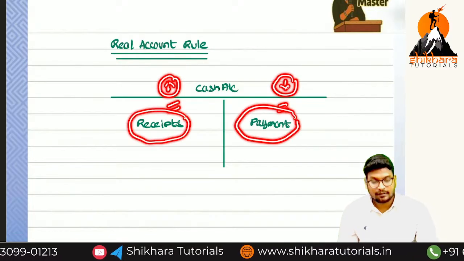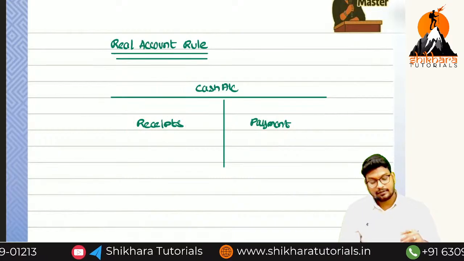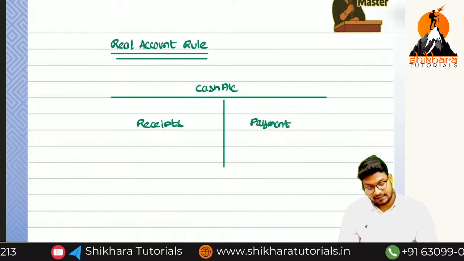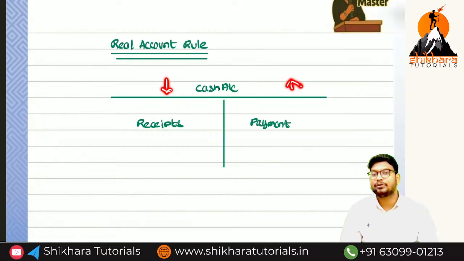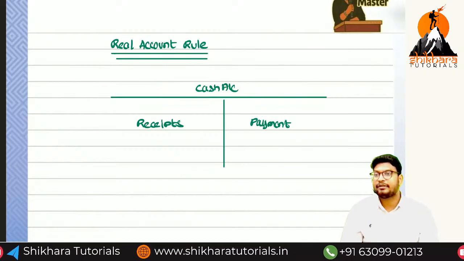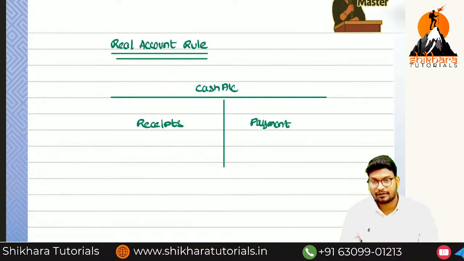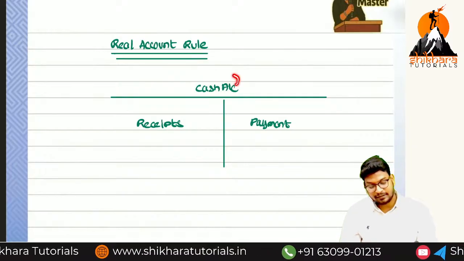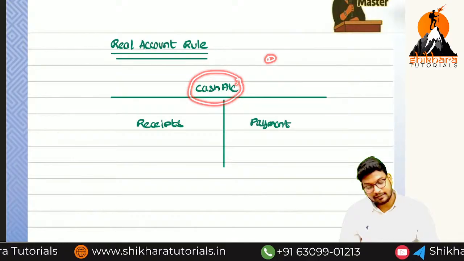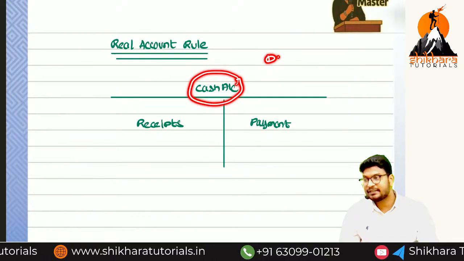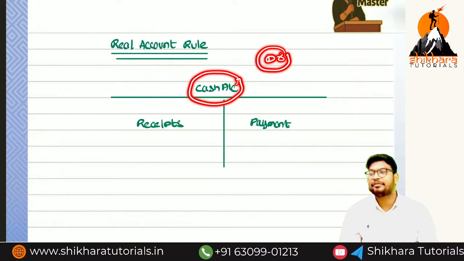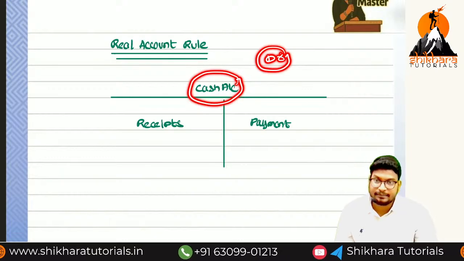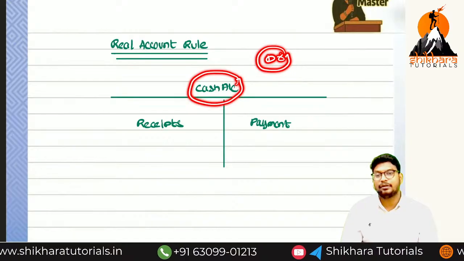And the opposite: if the debit side is less and the credit side is more, that account will show what? Negative balance. So favorable or unfavorable? Unfavorable. So as per the cash book, debit balance, nothing but the debit side is more and the credit side is less, is called what? Debit balance means it is a favorable balance, and credit balance means it is an unfavorable balance.